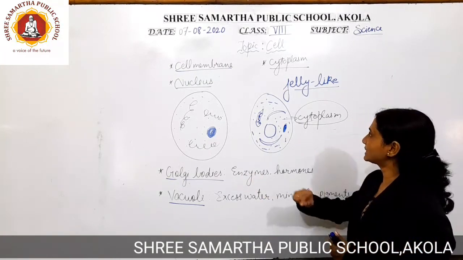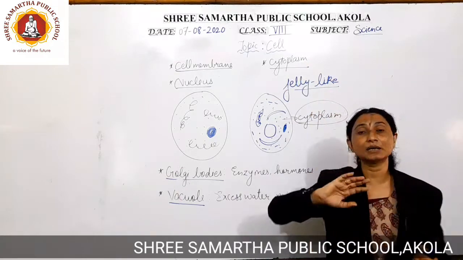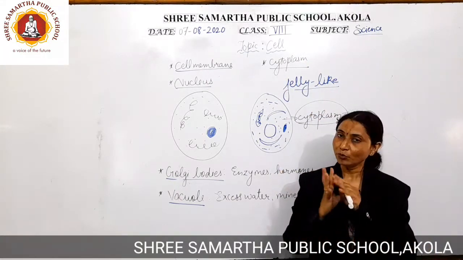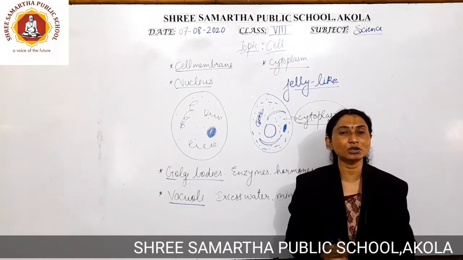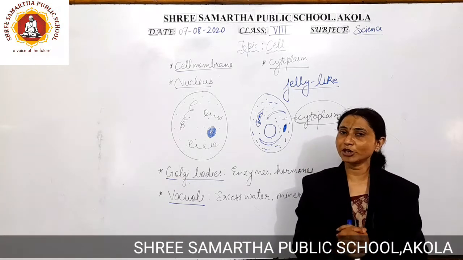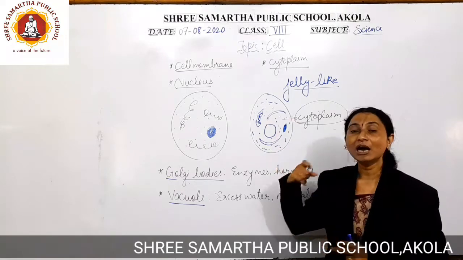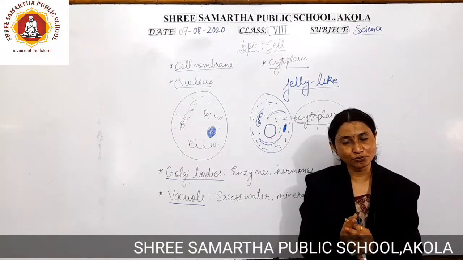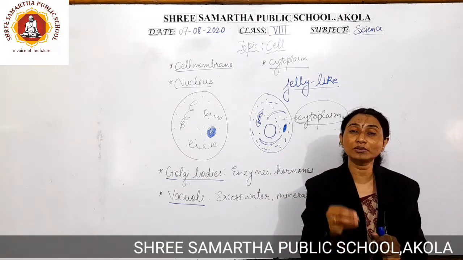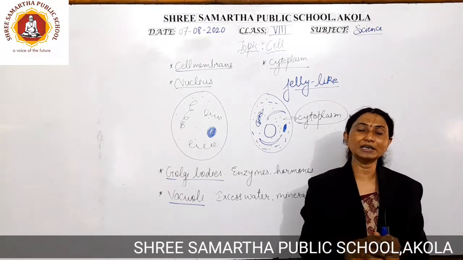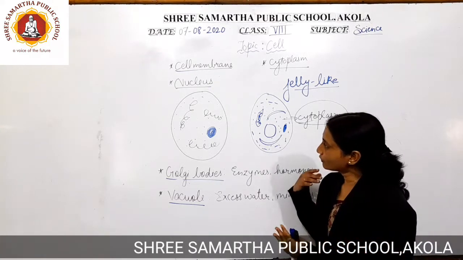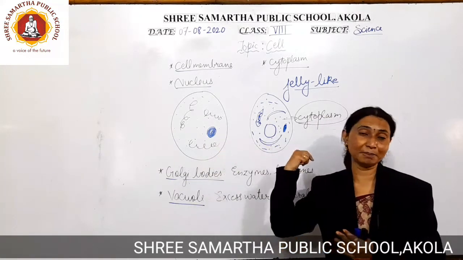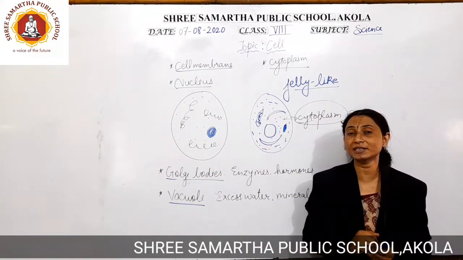So in short, we can say, dear students, that cytoplasm is a jelly-like substance which has all the sorts of nutrients essential for cell growth. It is going to provide nourishment to the cell. Along with that, it is going to function as a shock absorber for all the cell organelles which are present inside the cell. Now let us move towards the main part of the cell, that is the nucleus.